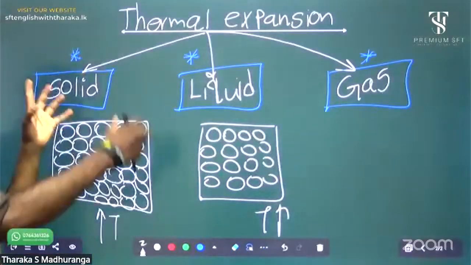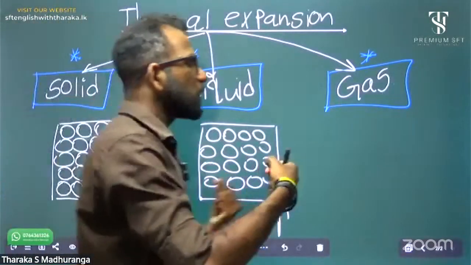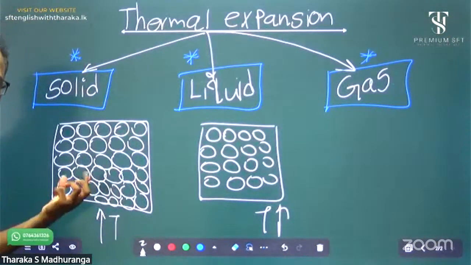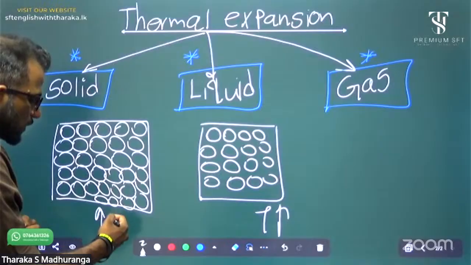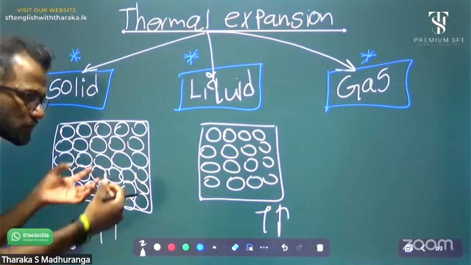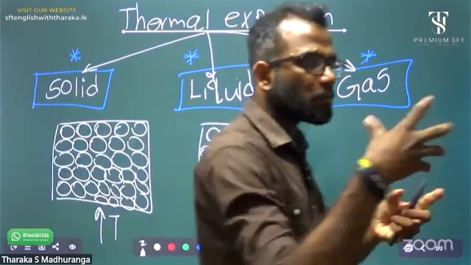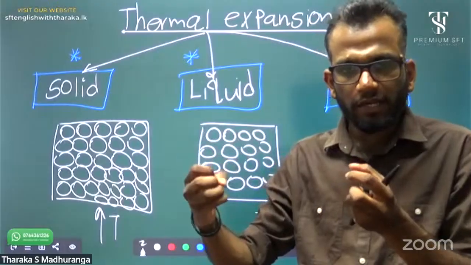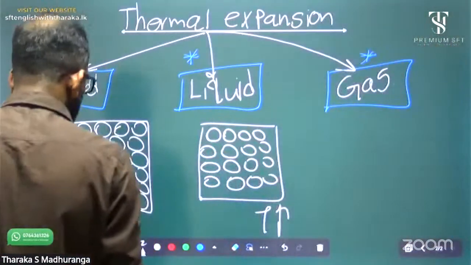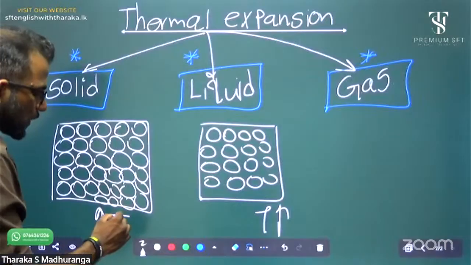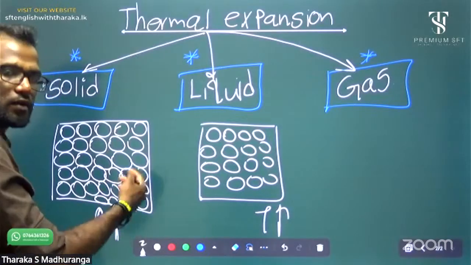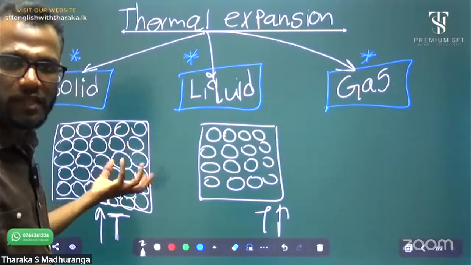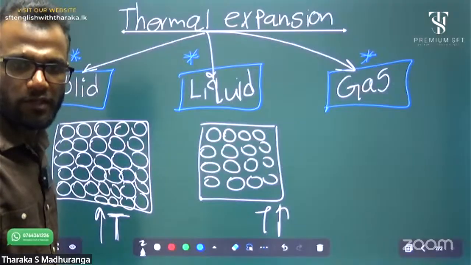Thermal expansion has mainly three types according to matter type: solid expansion, liquid expansion, and gas expansion. Solid expansion means solid materials, which are highly compacted. With a temperature increase, the molecular kinetic energy increases, then vibration increases. Due to that, the spaces increase, and the space taken in the surroundings increases.